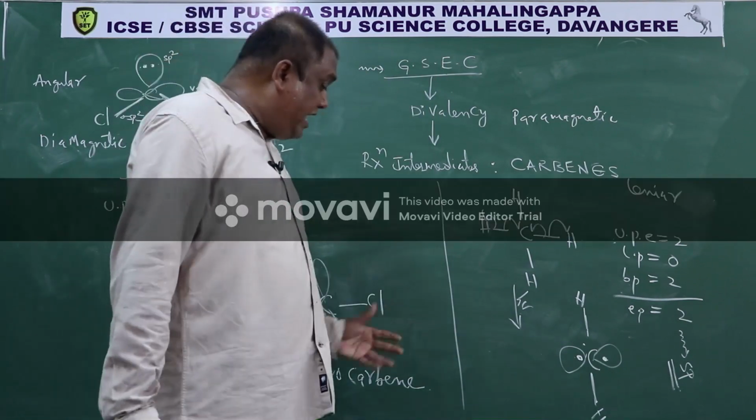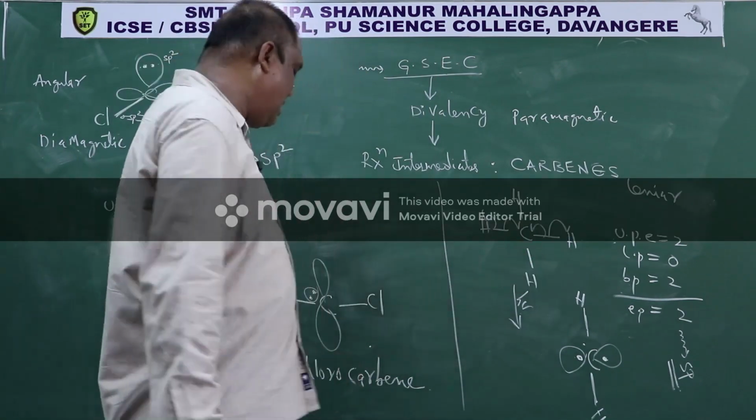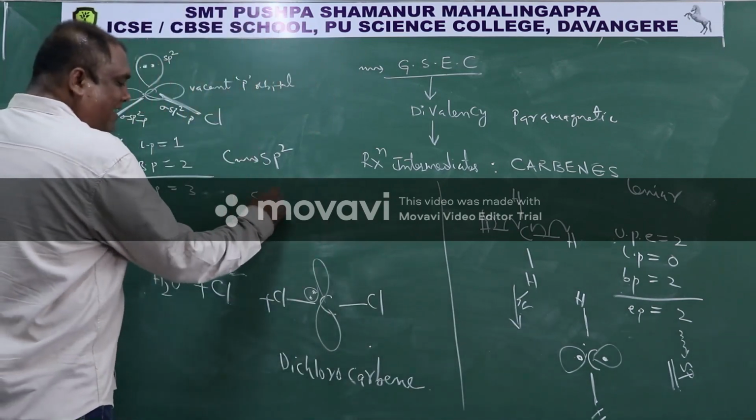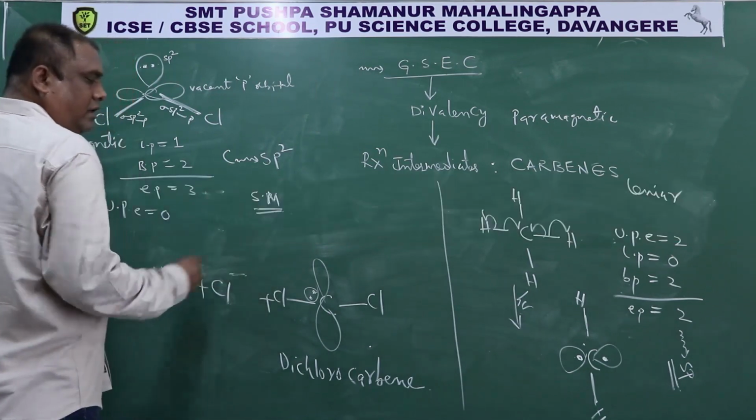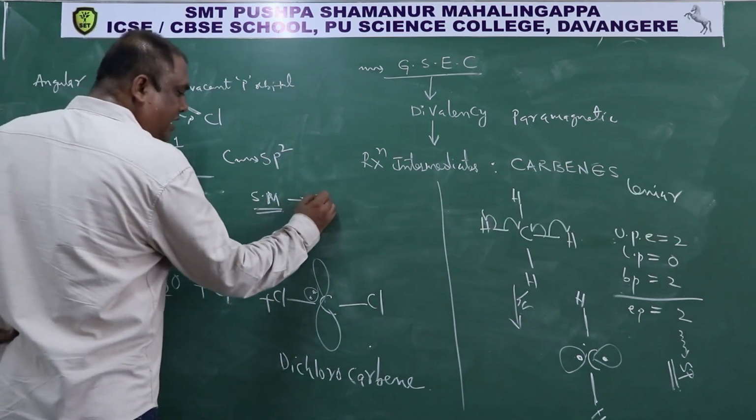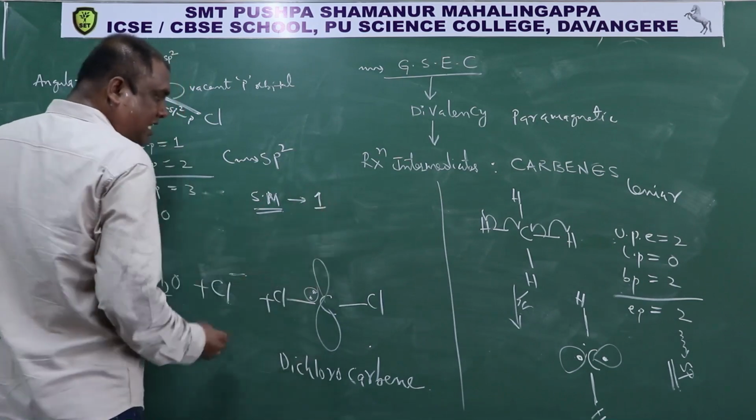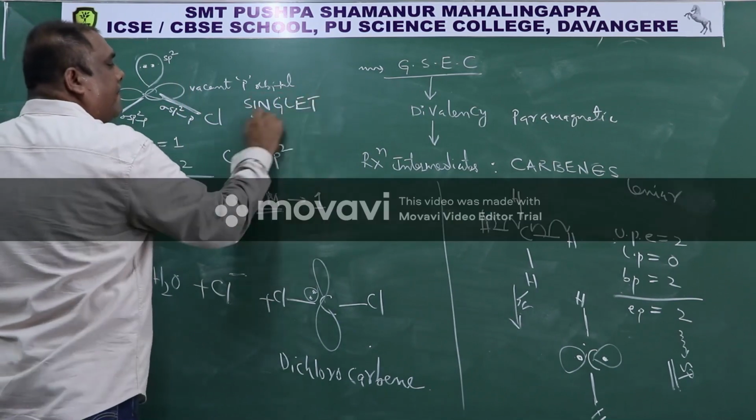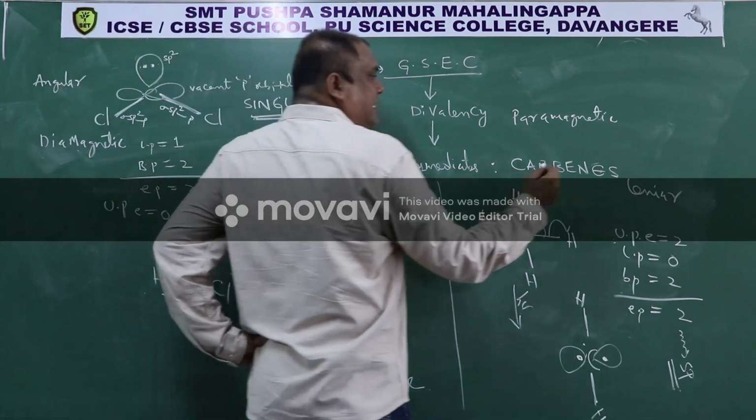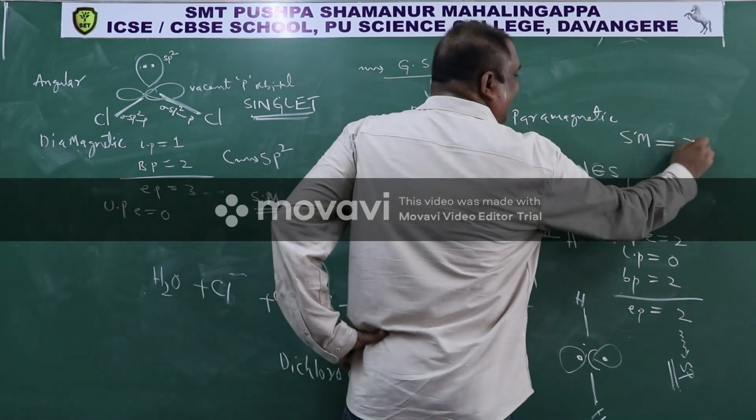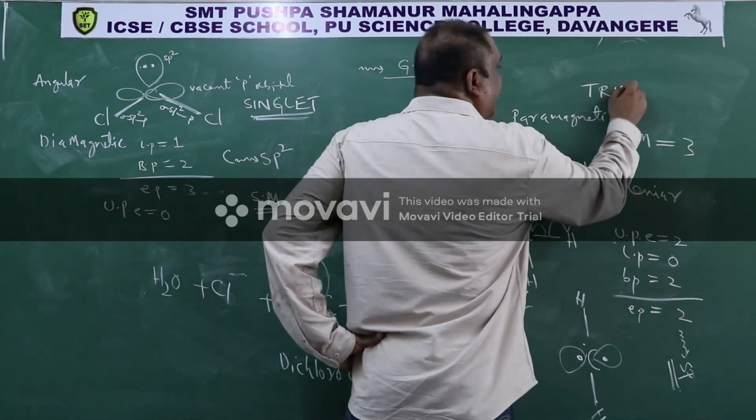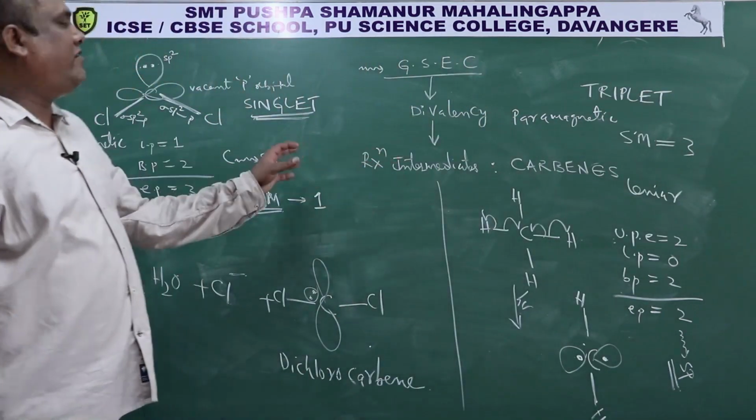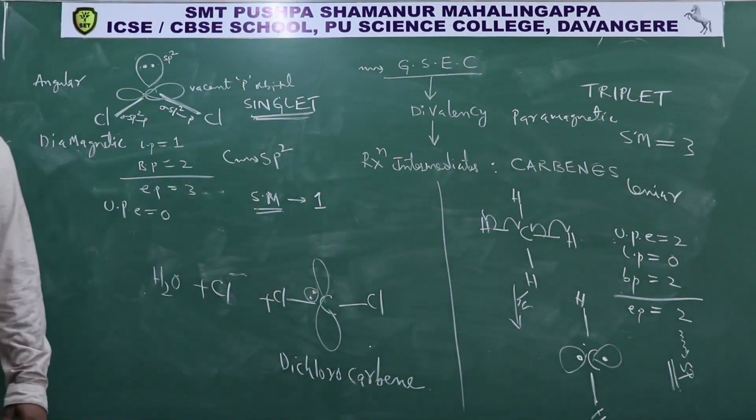Now names. What is this carbon called and what is this carbon called? So here, if you calculate its spin multiplicity, I will explain, you will get 1. That's why it is called singlet carbene. Here you will get spin multiplicity 3, it is called triplet carbene. So why it is called singlet, why it is called triplet, I will continue. Okay.